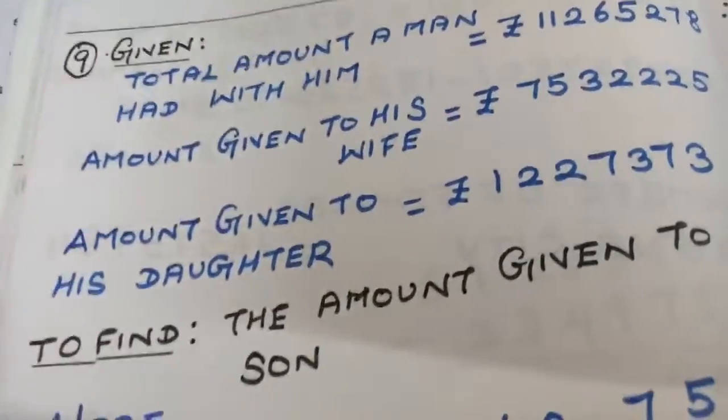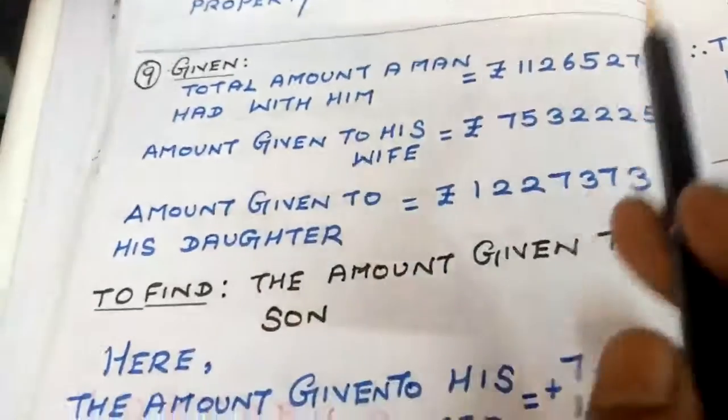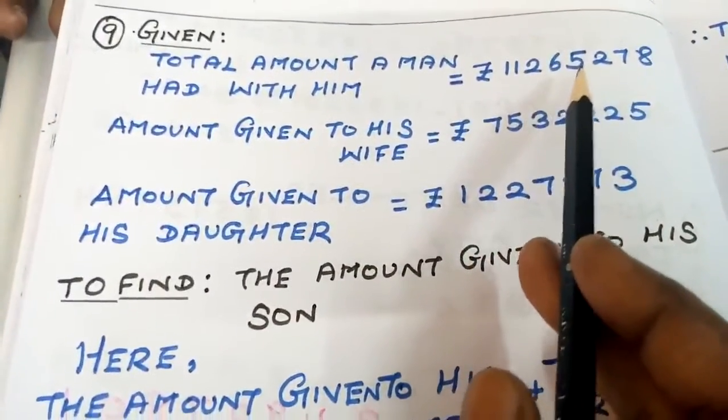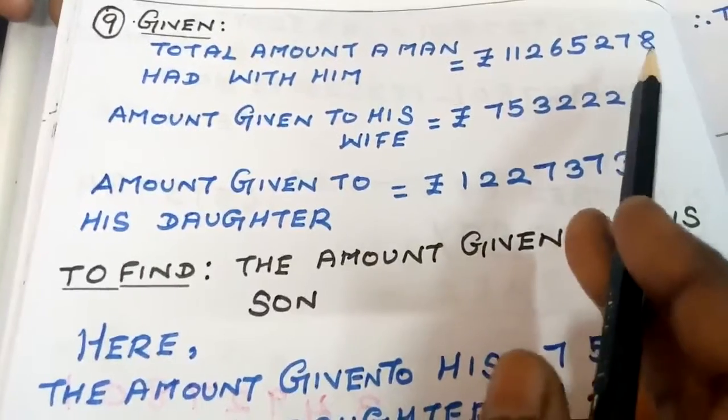Question number 9. The total amount the man had with him is 1 crore 12 lakh 65,278.